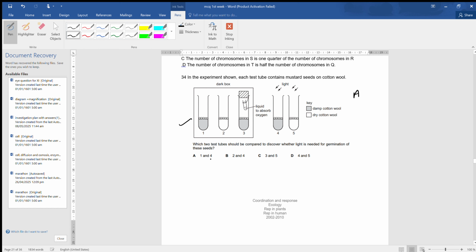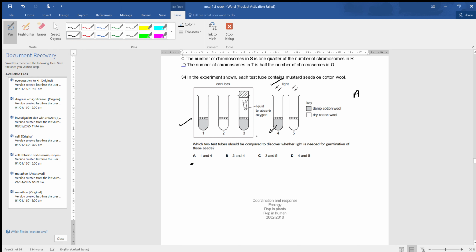And then this 4, yes, light is provided as it is a control group. Therefore, it also shows that light is essential. Along with the damp cotton wool, all the necessary conditions are present for it to act as a control group. So it shows that light is needed for the germination of seed. Therefore, A. But hold on.